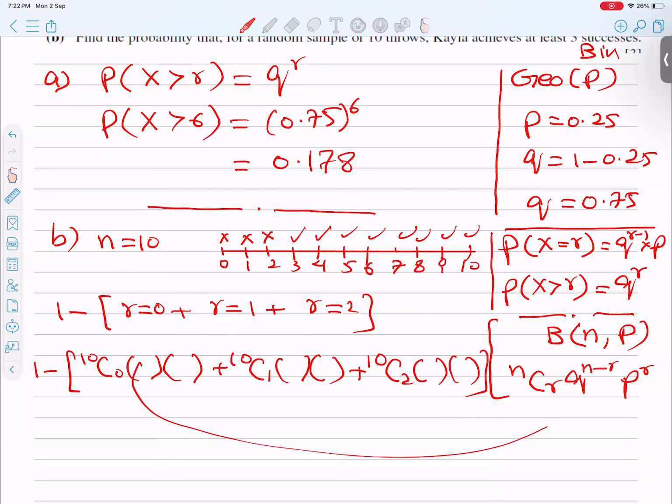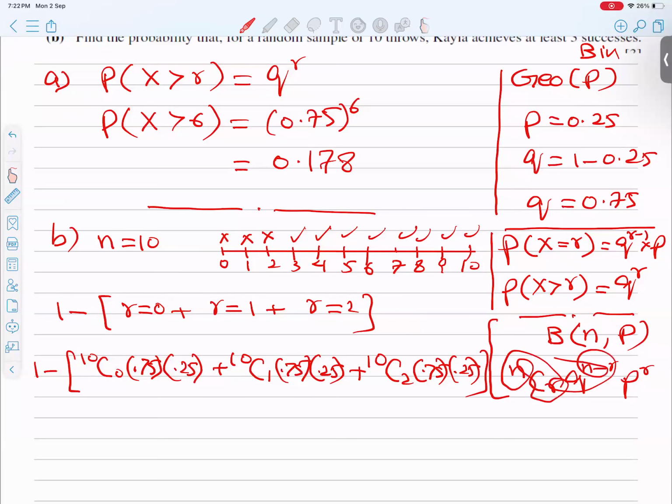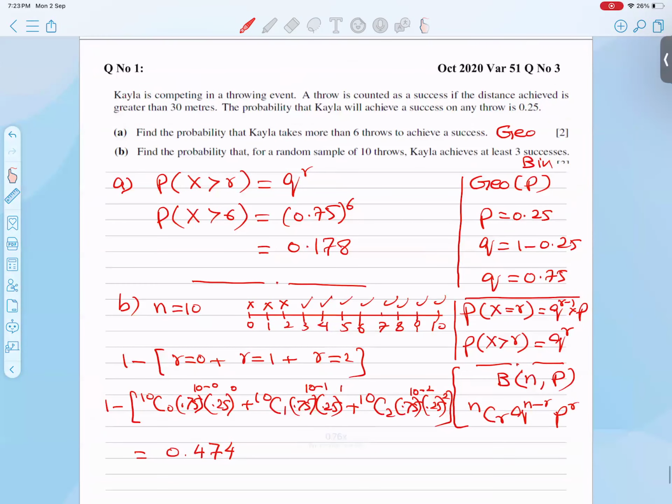In each first bracket I must write Q, so 0.75 comes in the first bracket and 0.25 in the second bracket. The difference of n and r comes as the first power: 10 minus 0, then 10 minus 1, then 10 minus 2. Now if I apply the formula I will get my answer. One minute, please, I'll check it on my calculator. I got 0.474. I believe you got the point very clearly, and the question is completely over.